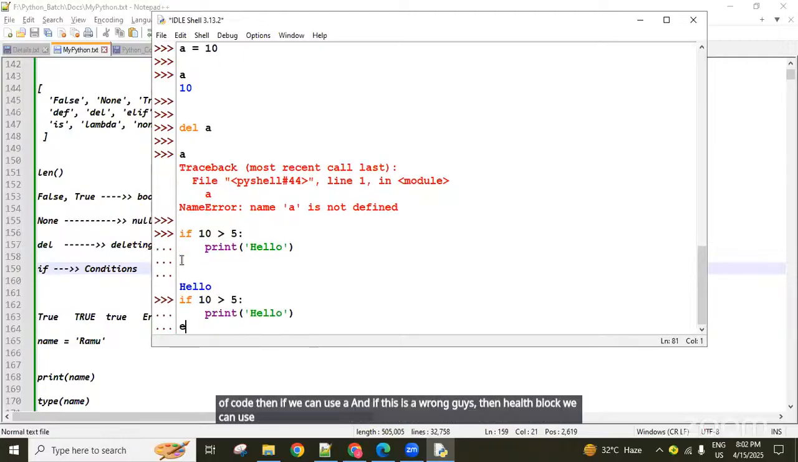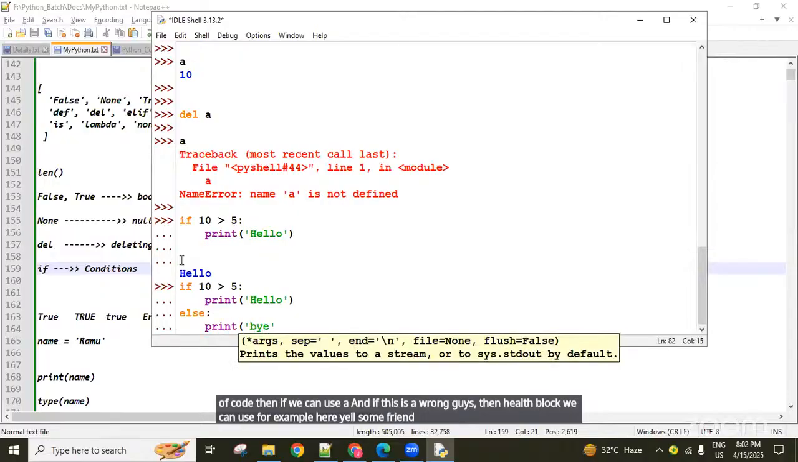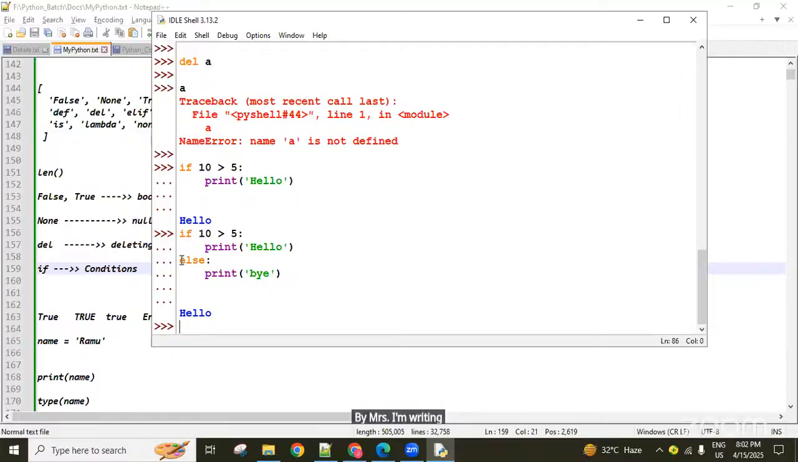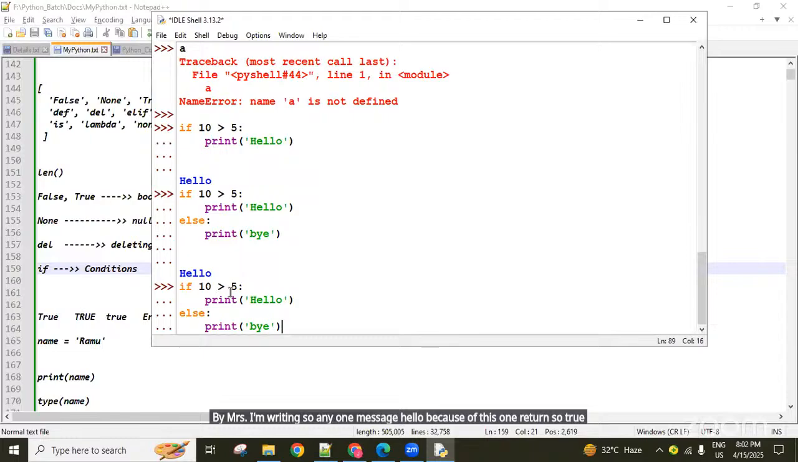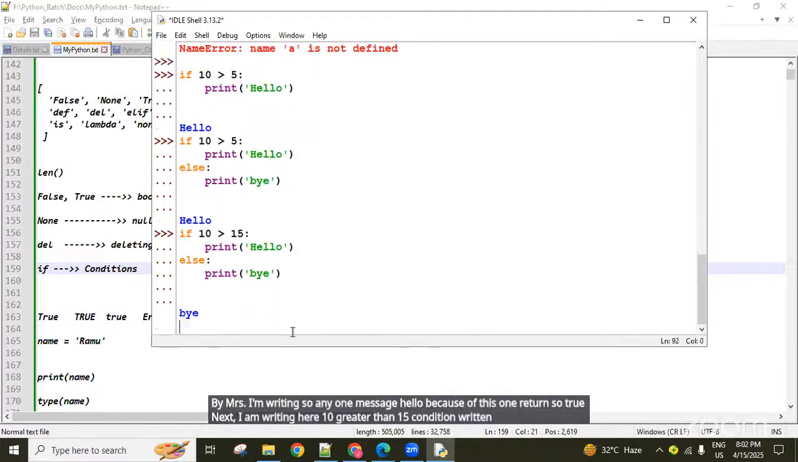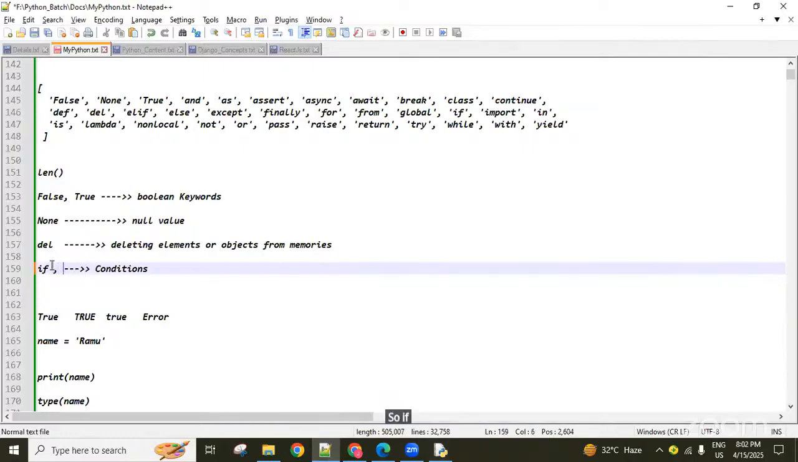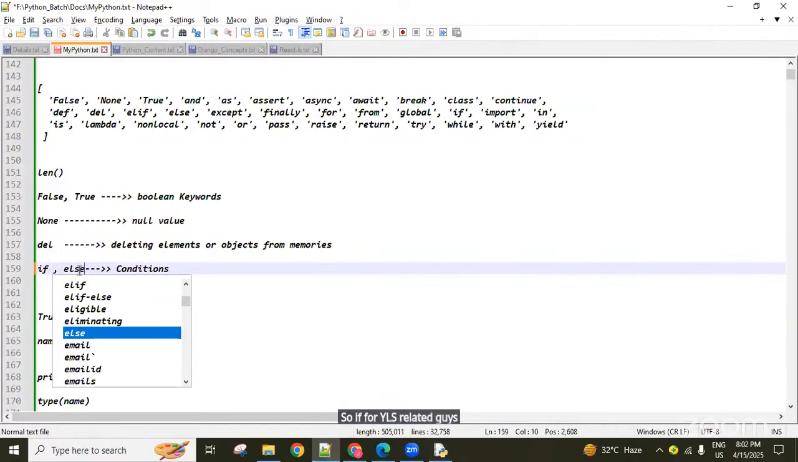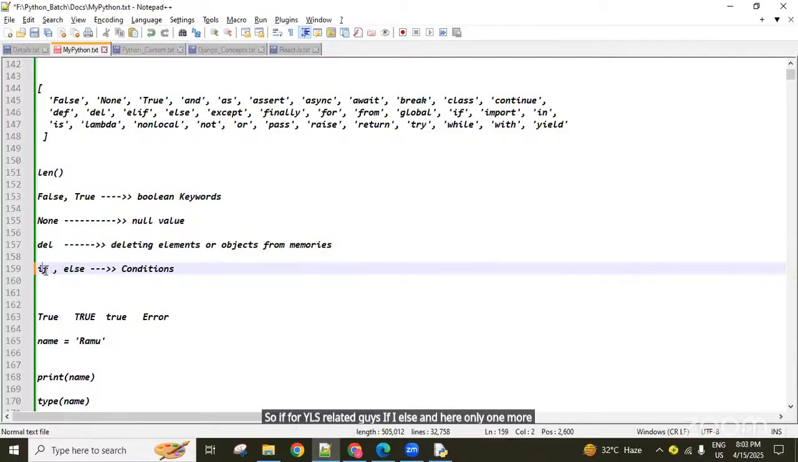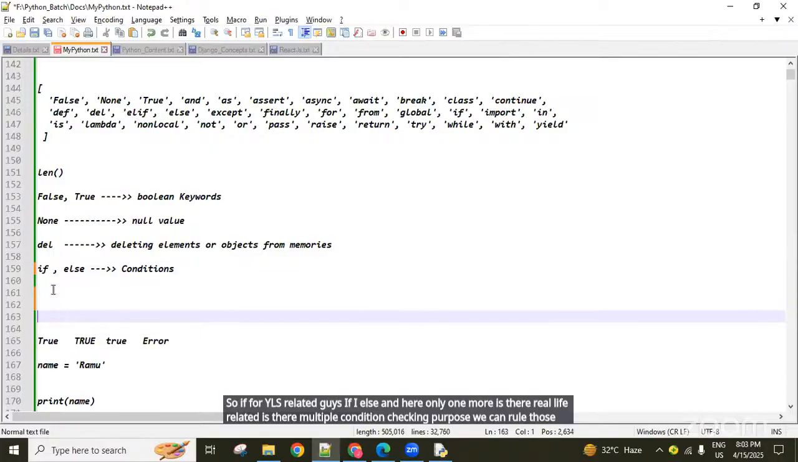For example here, else print a message. Any one message, hello, because this one returns true. Next I'm writing 10 greater than 15, the condition returns false, then the else block statement executes. Later we are going to discuss this separately, don't worry. So if else, and there is one more, elif, for multiple condition checking, we can use all of those. Okay, later we will discuss, no problem.